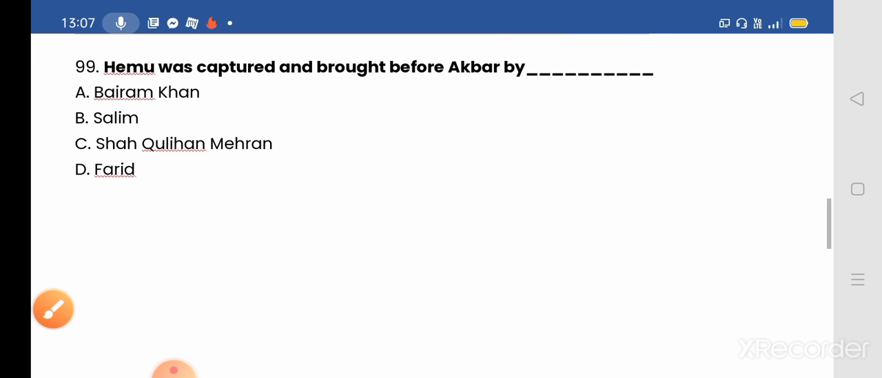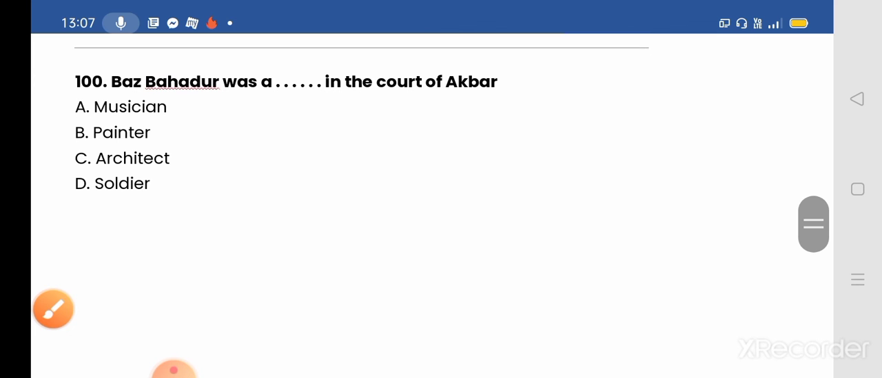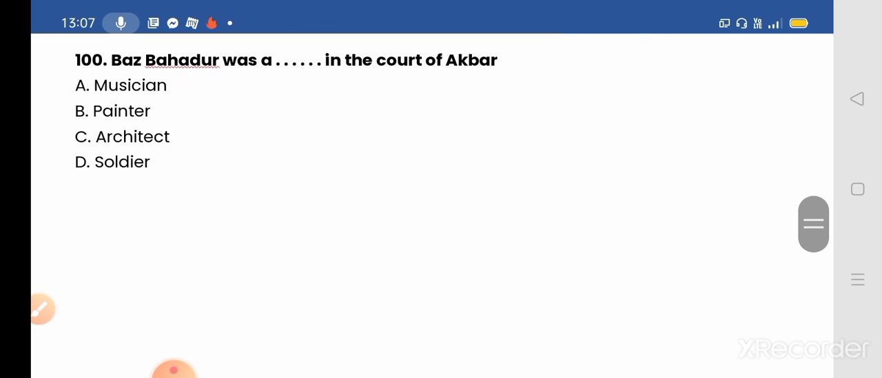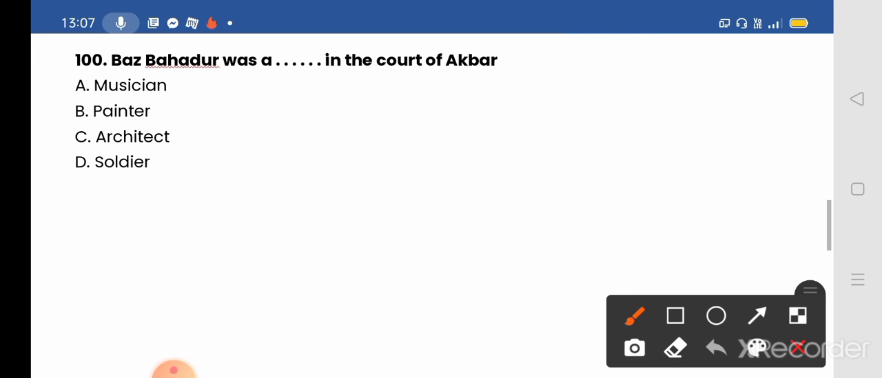Okay, next we move to our next question and the last question of today, question number 100. Baj Bahadur was a dash in the court of Akbar. Options given: A. Musician, B. Painter, C. Architect, and D. Soldier. And the correct answer is option A, musician. Baj Bahadur was a musician in the court of Akbar. He's a famous musician of Akbar's time. The ruler of Malwa, he was made a mansabdar of 2000 by Akbar. Okay. And Abul Fazl said about him, he was the best person of his time in music and Hindi songs. Abul Fazl was the court poet of Akbar.